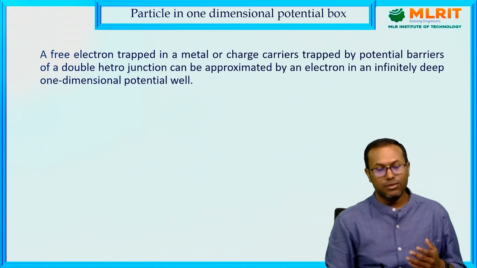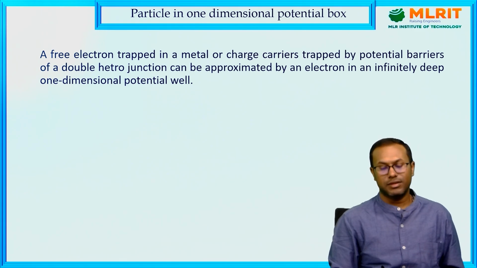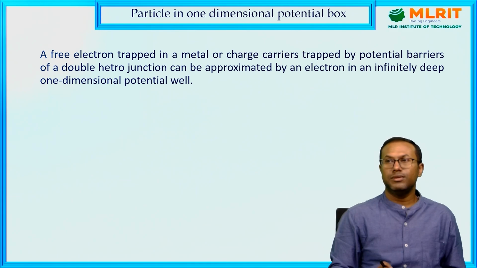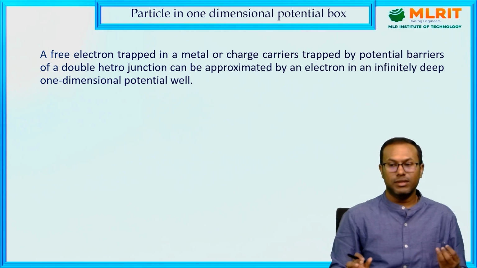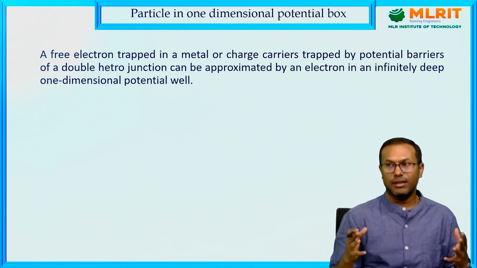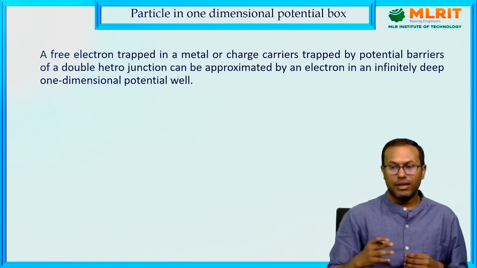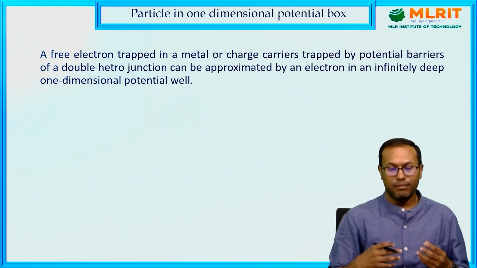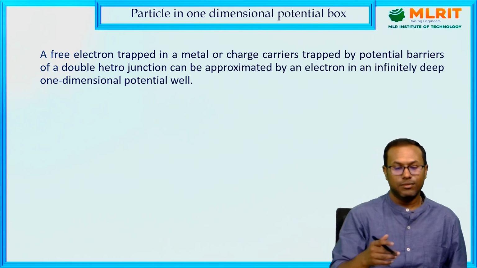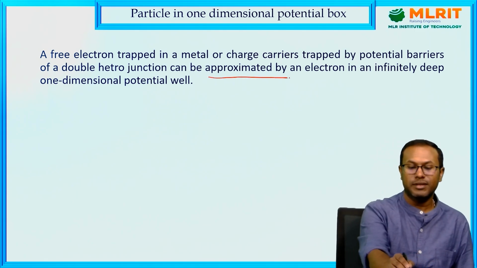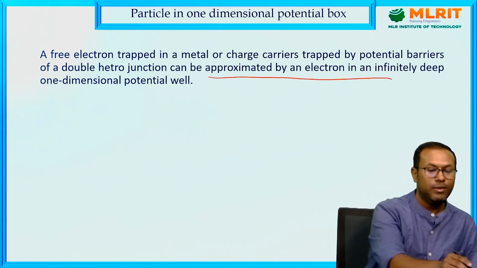Now we know what the Schrodinger time independent wave equation is. One of the very common problems is the particle in a one-dimensional box problem. Suppose an electron moves inside some matter or material, so it is treated as a wave, and there is a hard boundary. Like an electron trapped inside some metal or material, this means charge carriers are trapped by some potential barriers. For these types of problems, this can be approximated by an electron in an infinitely deep one-dimensional potential well.